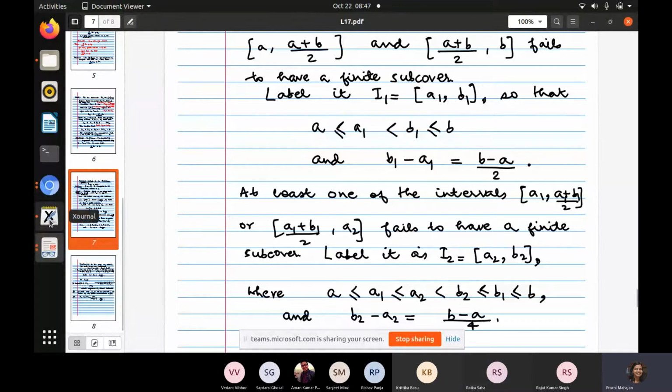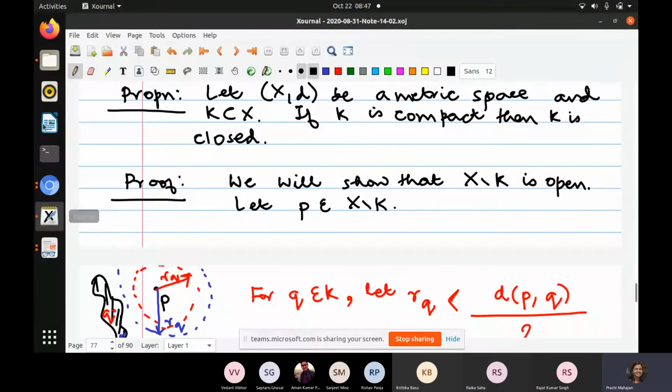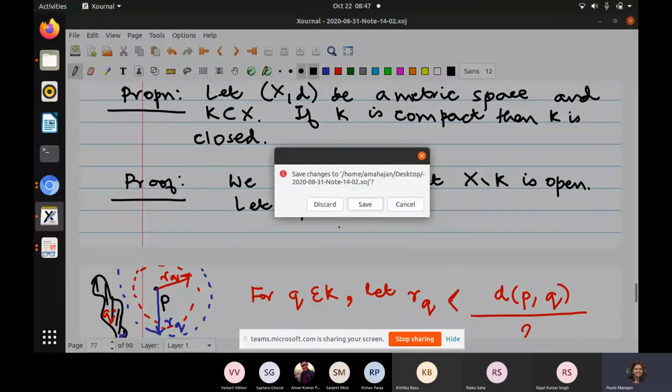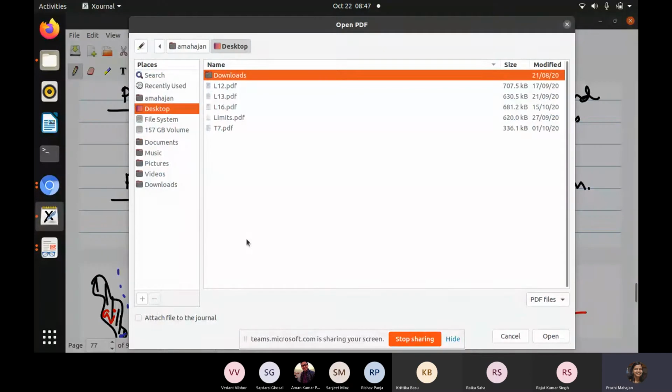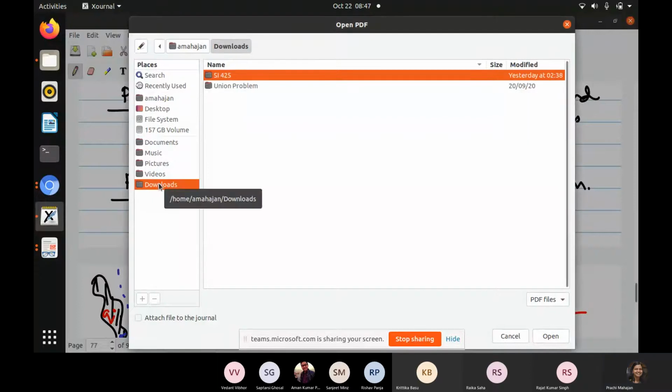So just a minute. I am considering sub intervals of A1 B1 here. So this will be B1. You are right. So let me open this file with journal. Annotate PDF. Save. So maybe I'll do that correction. Or let's see if I can do that right now.